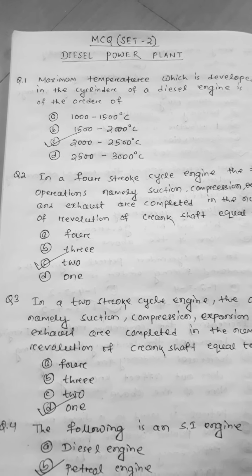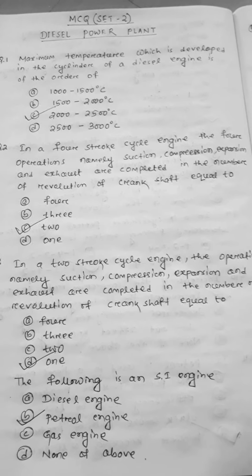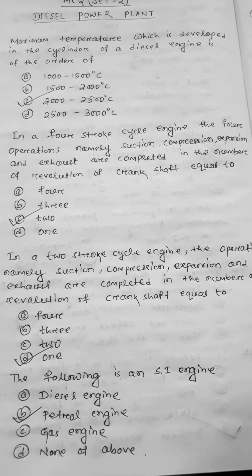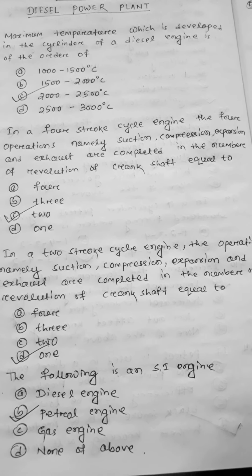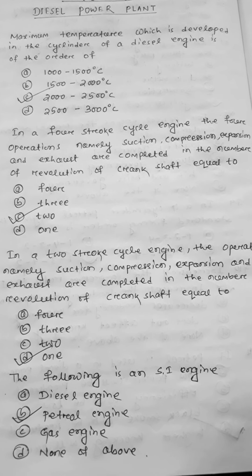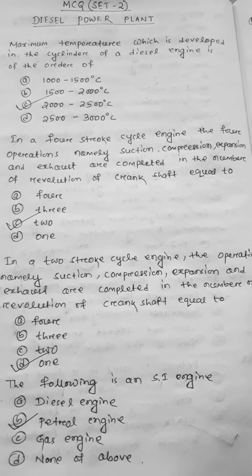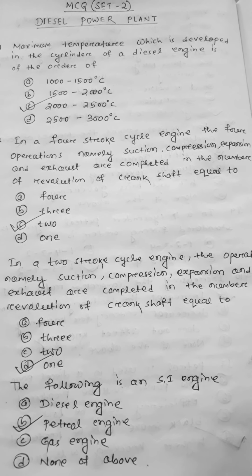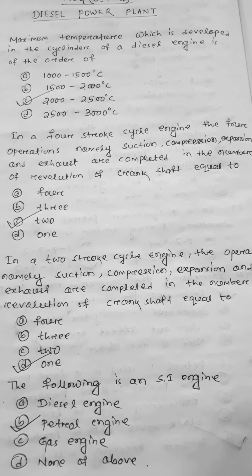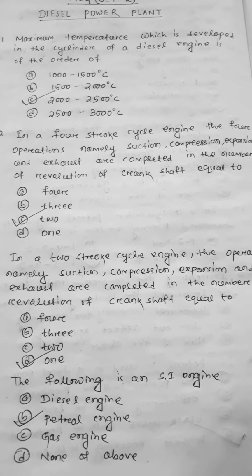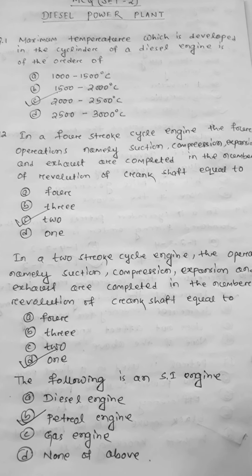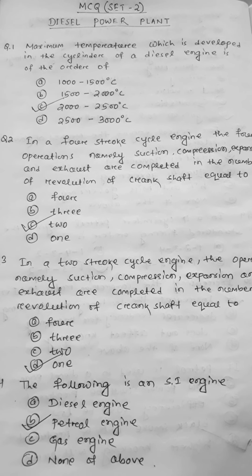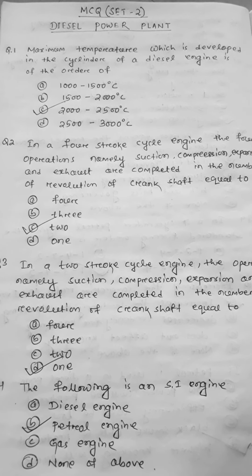Okay. Next question, question number 2. In a four-stroke cycle engine, the four operations, namely suction, compression, expansion and exhaust, are completed in the number of revolutions of crankshaft equal to. How many revolutions are required in a four-stroke cycle engine for completing all these operations? We have already discussed in your chapter that for a four-stroke cycle engine we require 2 revolutions, that is, 2 operations are carried out in 1 revolution.